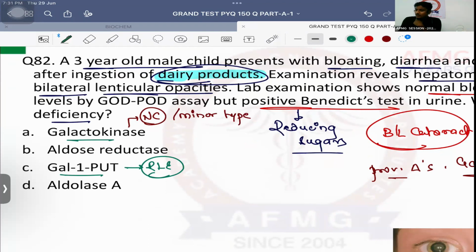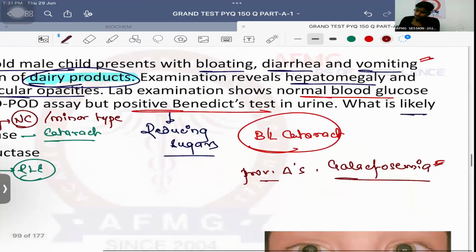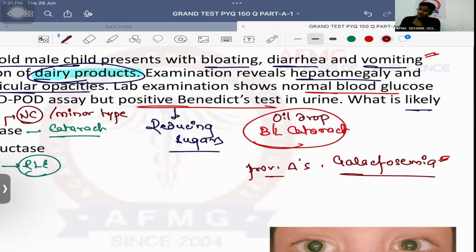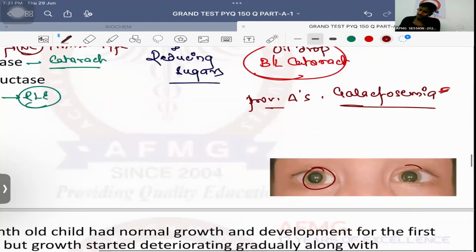Why minor type? Because if there is galactokinase deficiency, the patient will only and only develop cataract. No other features of malabsorption will be there. Only cataract. Which kind of cataract develops? There is a classical oil drop cataract, as you can see in the image.